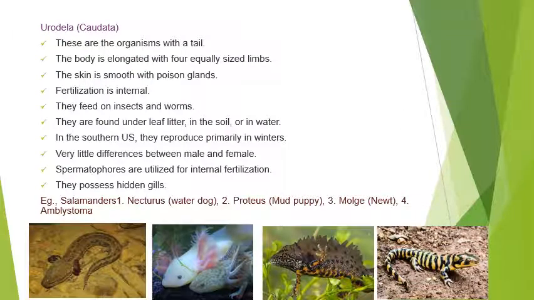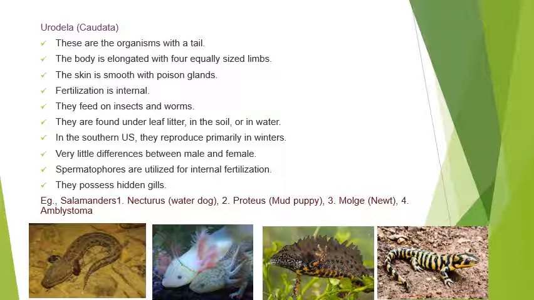Next order is Urodela, also called Caudata. These are organisms with a tail. The body is elongated with four equally sized limbs. Skin is smooth with poison glands. The fertilization is internal. They feed on insects and worms.